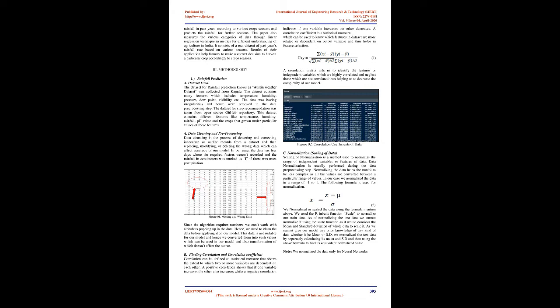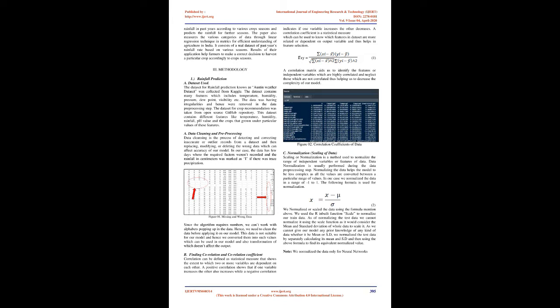carried out work on the heuristic prediction of rainfall using machine learning techniques. Agriculture is the major part of our country and economy. A steady rain pattern generally plays an essential role for healthy agriculture, but too much rainfall or too little rainfall can be harmful, and can even lead to devastation of crops. The paper even includes the rate of rainfall in past years according to various crop seasons